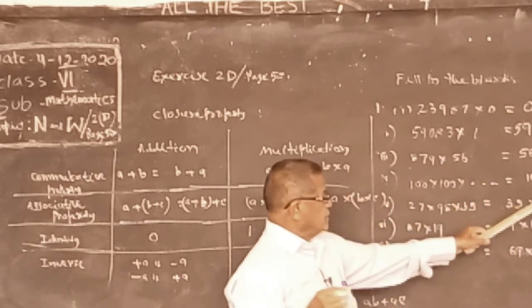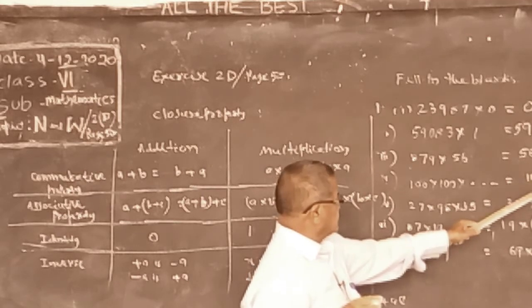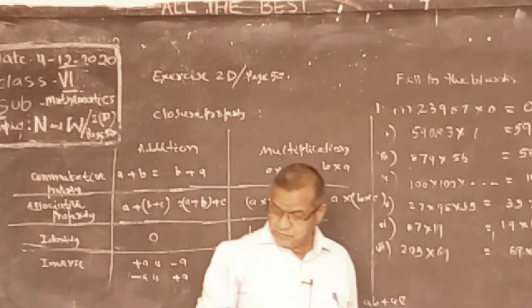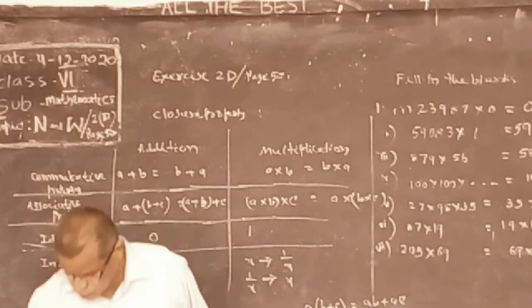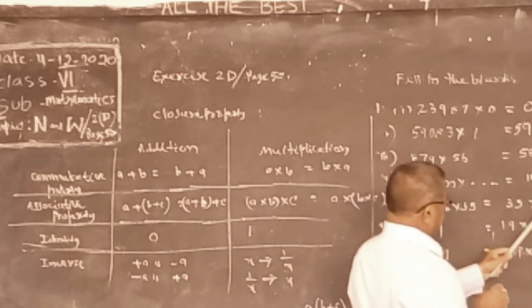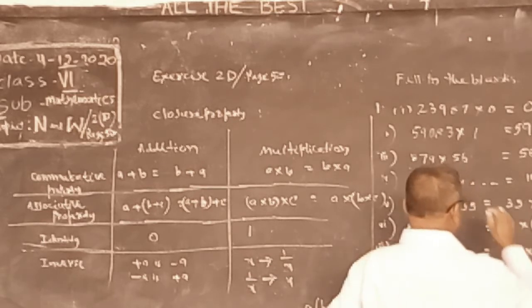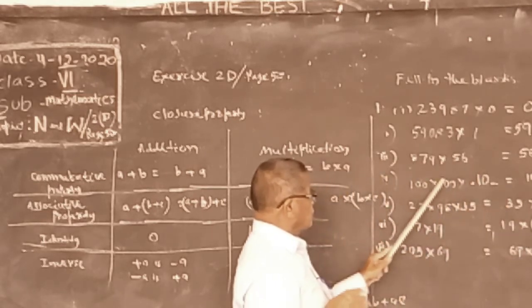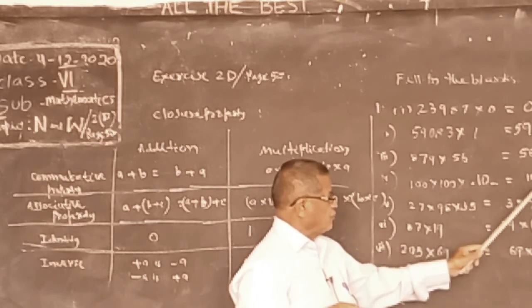Here see how many zeros: 100 into dash gives 5 zeros. There are already 4 zeros. If we multiply by 10, we get 5 zeros. 1, 2, 3, 4, 5.